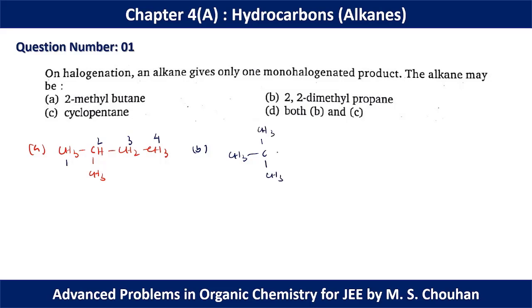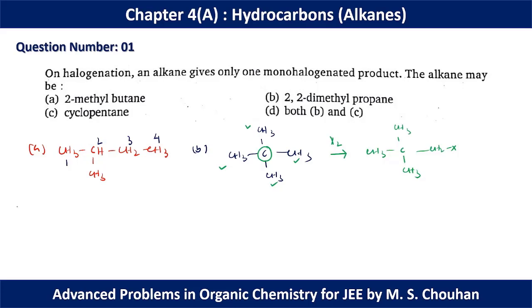So we can say that the center carbon has 4 methyl groups attached and all of the hydrogens are identical in nature. If we substitute one of the hydrogens by a halogen, we get this kind of monohalogenated product, and for all the hydrogens we get a similar product.